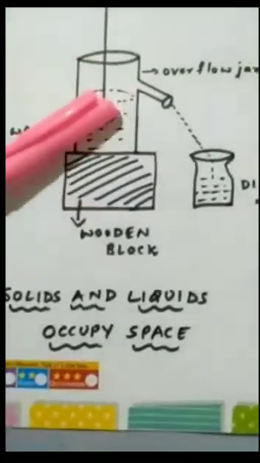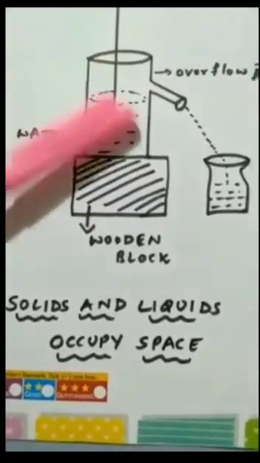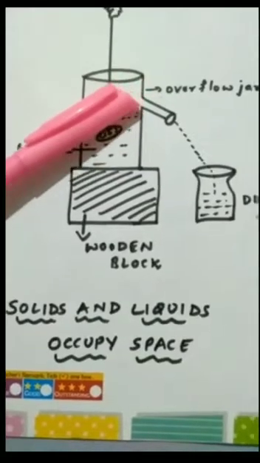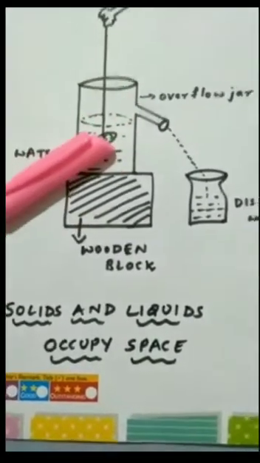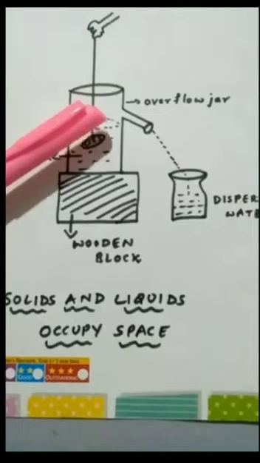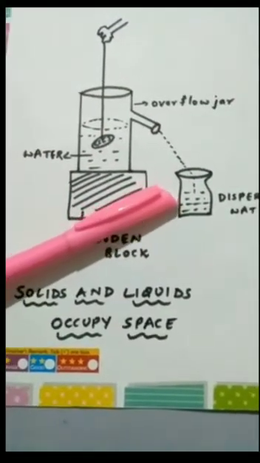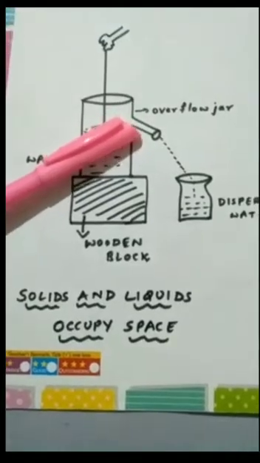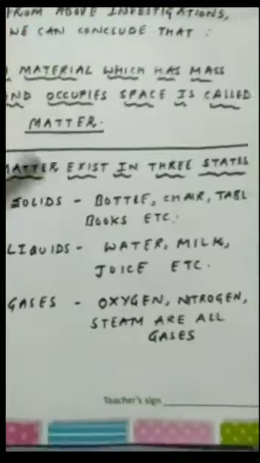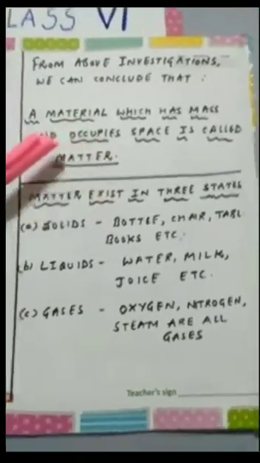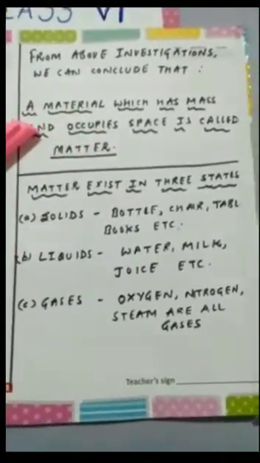The glass stopper occupies space and thus pushes the water out of the overflow jar. The water also occupies space, as the water collected in the beaker fills the overflow jar till the level of its spout. From the above investigation, we can conclude that a material which has mass and occupies space is called matter.